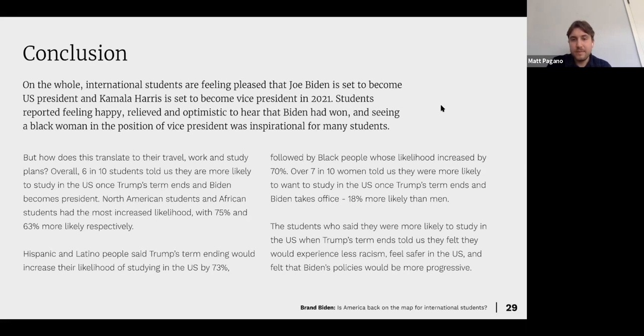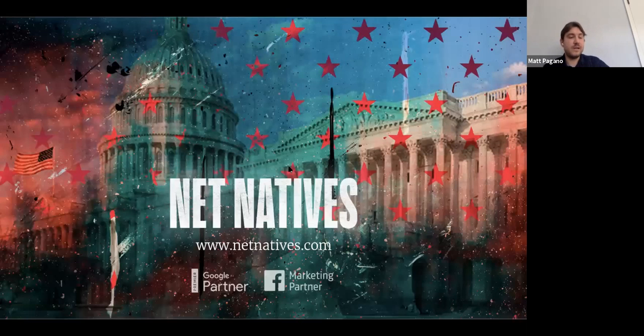And the students who felt they were more likely when Trump's term ends told us that they felt they would experience less racism, feel safer in the US, and felt that Biden's policies would be more progressive. That is the conclusion of the presentation.